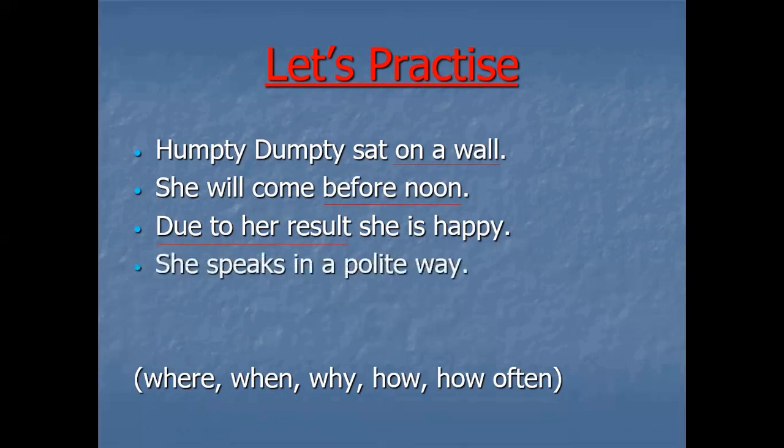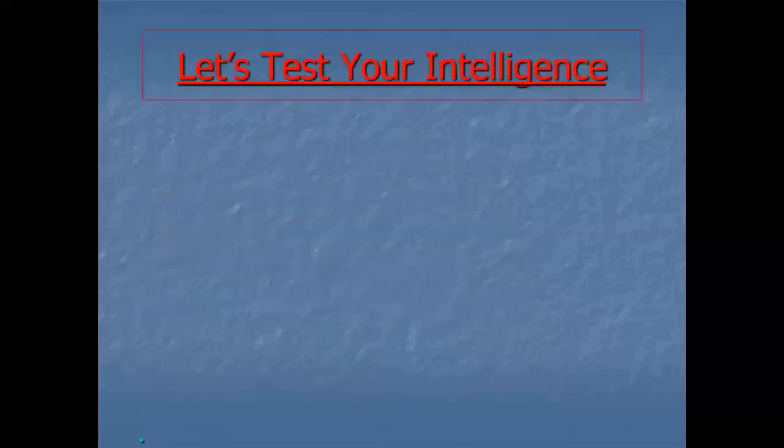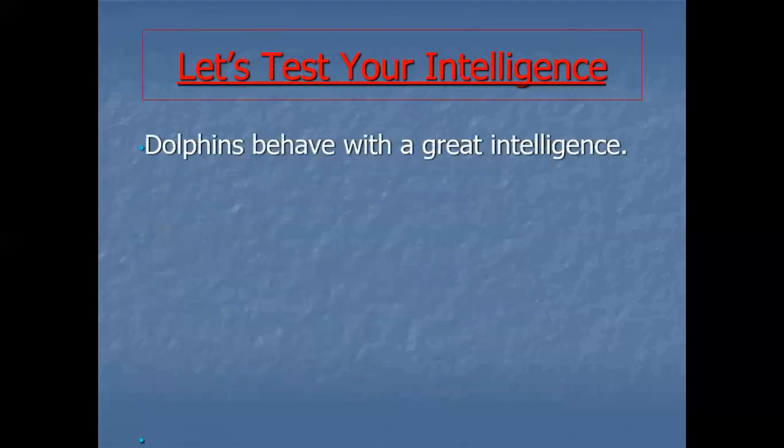Then if I talk about she speaks in a polite way, what is it? It is a preposition phrase. And which type? Adverbial. Why adverbial? Because it is giving you the answer of how. Ali usually comes once in a week. Where is the preposition phrase? In a week. And it is giving you the answer of how often, right? Let's test your intelligence. Dolphins behave with a great intelligence. Can any one of you answer where is the preposition phrase? With a great intelligence.